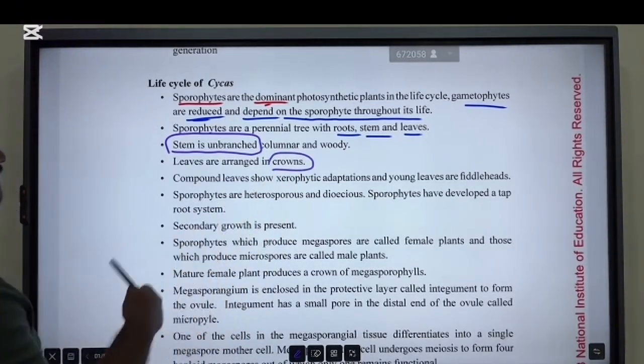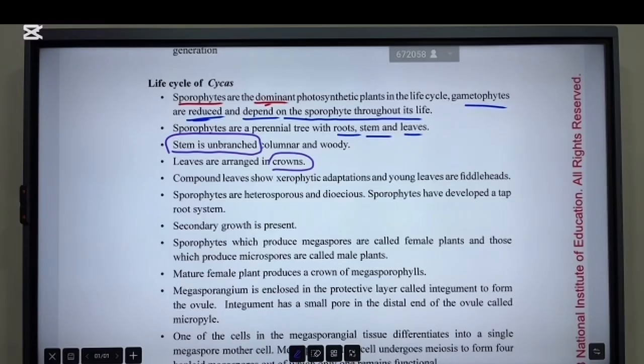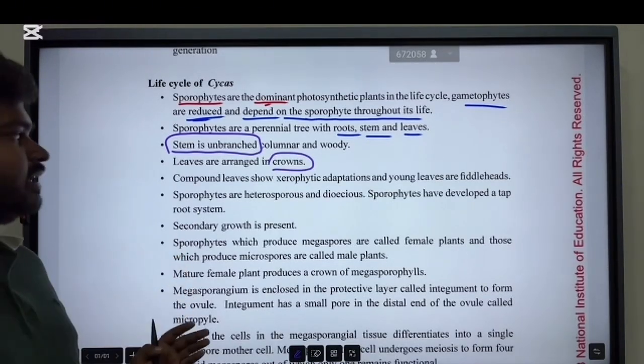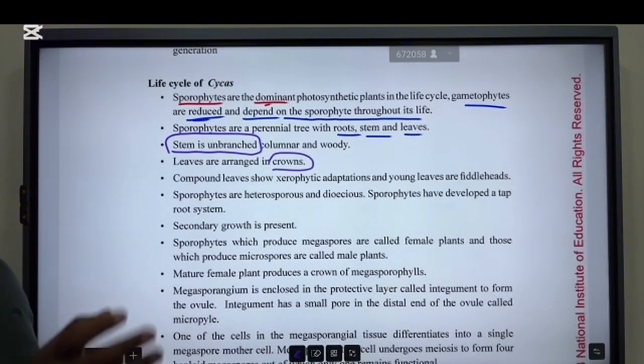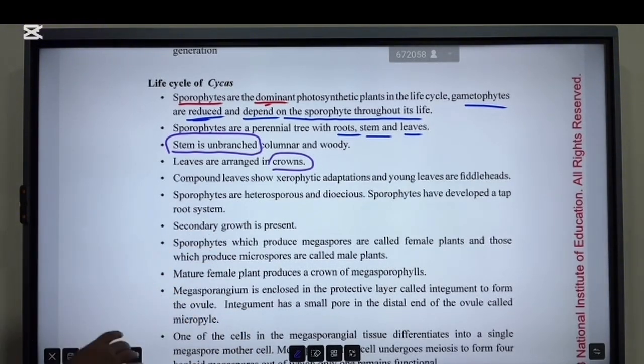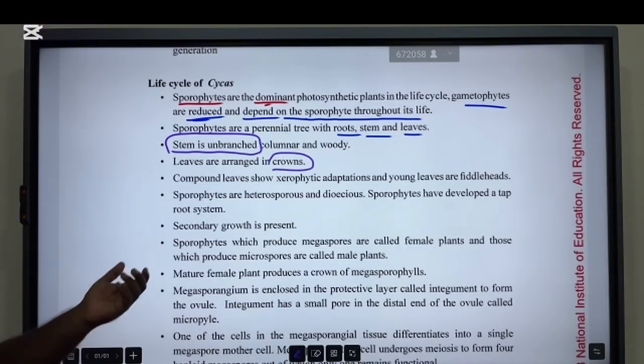I will show you this also. So these leaves of Cycas are arranged in crowns. They are arranged as a crown. Right, you have to see the pictures. I'll show you the pictures. Then compound leaves show xerophytic adaptations and young leaves are fiddleheads. All right. So I will explain these using the diagrams.